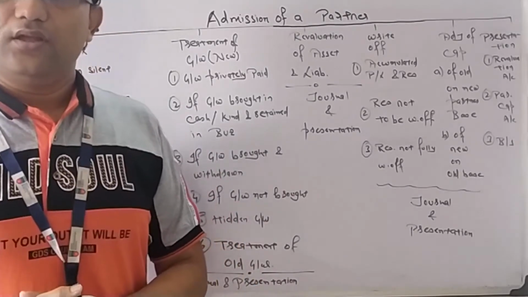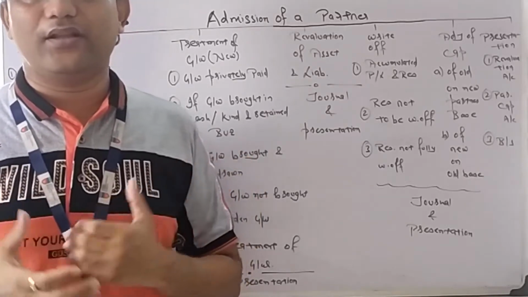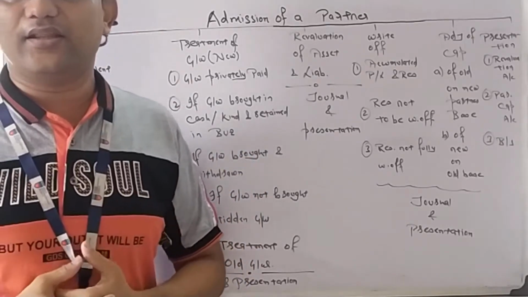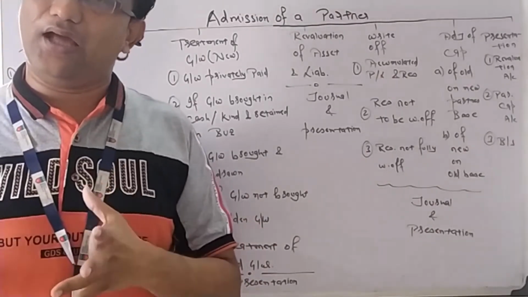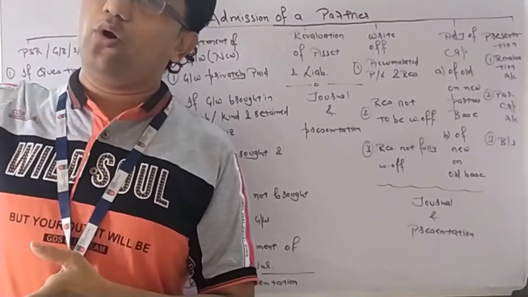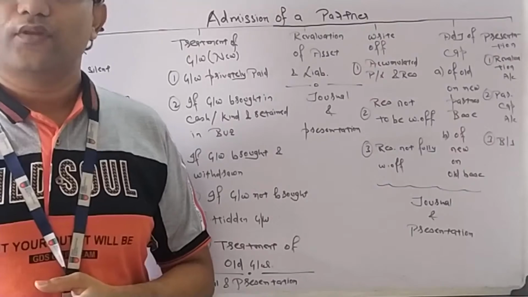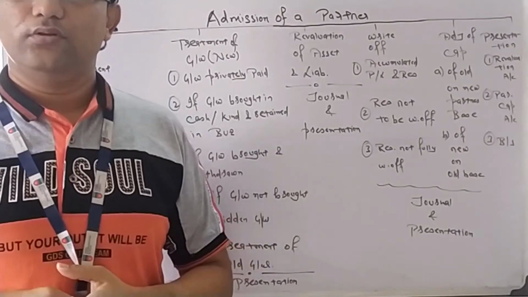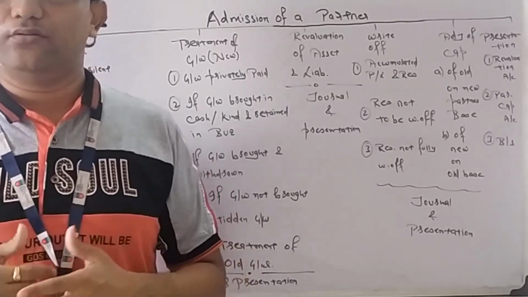What is it? When a new partner is getting in, suppose Mr. A and B were doing the business 10 years back. Since 10 years they are doing the business. Now what will happen? Assets, liabilities are there in the balance sheet, which is of old figures. Furniture is of old figure, that is purchase amount. Machinery is of purchase amount. Debtor is of old figure. And now these figures are changing in market.